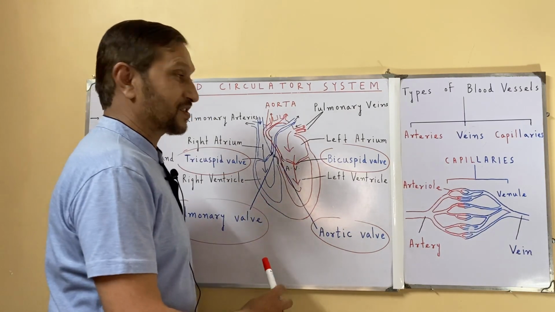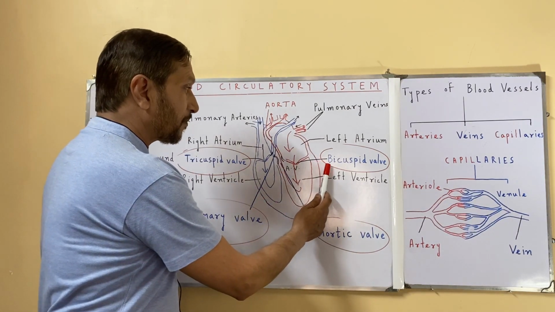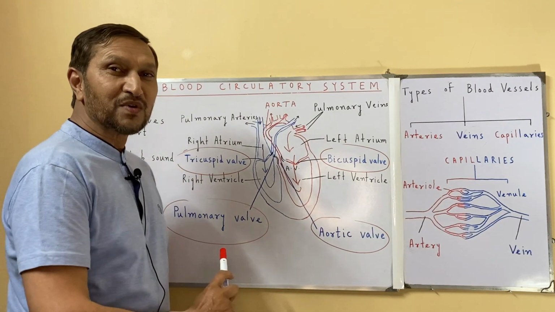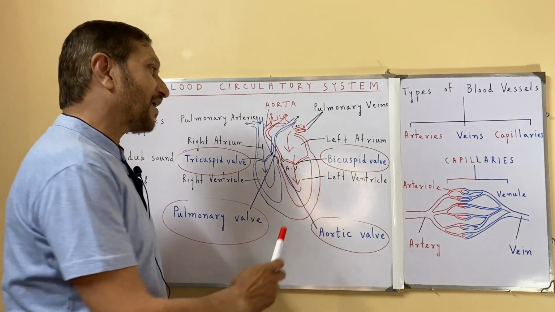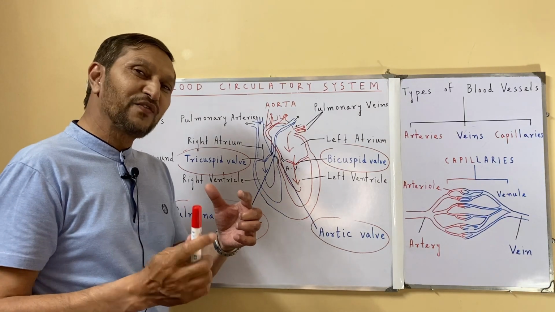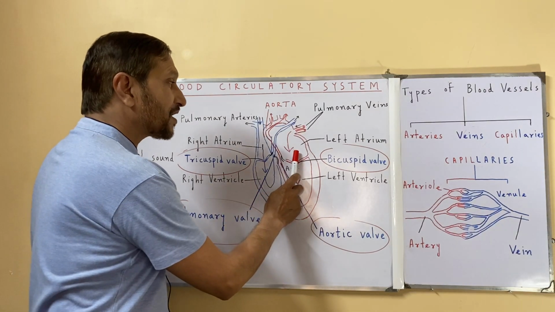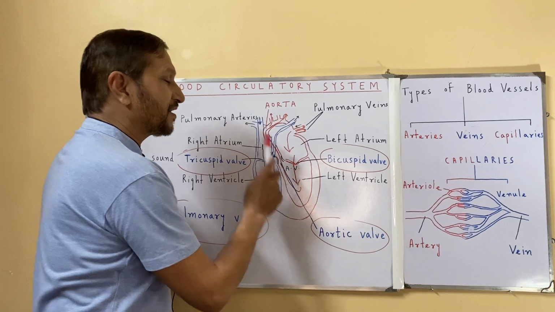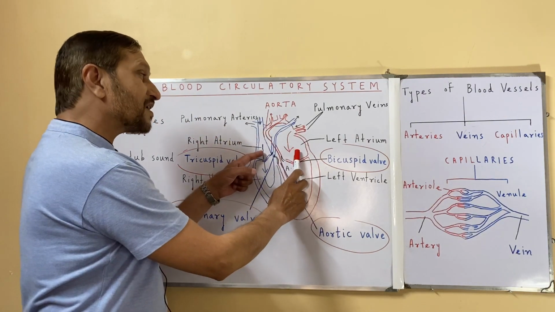So now let's understand. The bicuspid valve and tricuspid valve are collectively called atrioventricular valves. Why are they called atrioventricular valves? Because they are present between the atria and the ventricles. The upper 2 chambers are called atria.